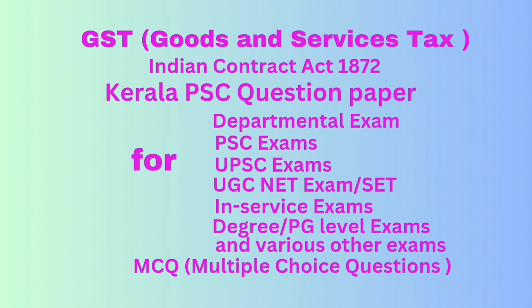Question number 31. Who among the following are liable to registration under GST? Option A, an agriculturist to the extent of supply of produce out of cultivation of land. Option B, a person exclusively engaged in supply of exempt goods or services. Option C, a person liable to pay reverse charge alone. Option D, none of the above. Correct answer option C, a person liable to pay reverse charge alone.